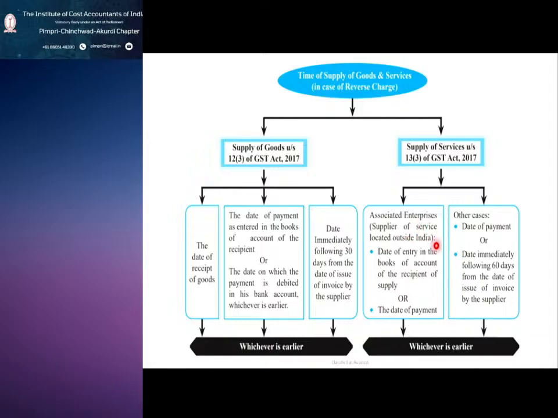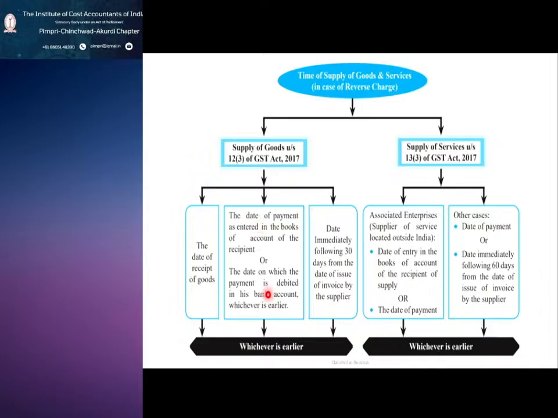We will see some examples also. This you need to write, not required the presentation, but you can present it like supply of goods: point number 1, the date of receipt of goods; point number 2, date of payment entered in the books.